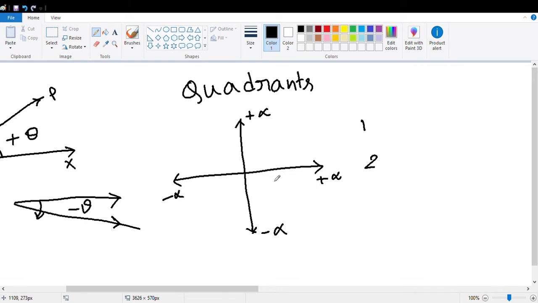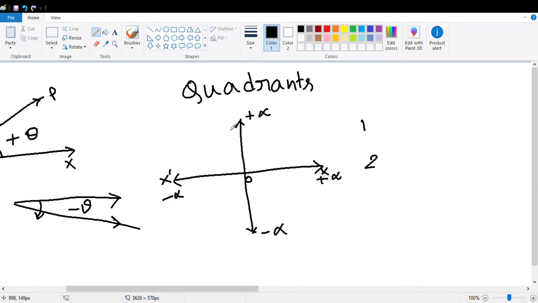So basically it is a positive x-axis. The horizontal one is the x-axis and the vertical one is the y-axis. We will say the coordinate origin as O. This one is the positive x-axis OX, and I will denote this one as x prime. Anything in the negative portion will be denoted by the prime.